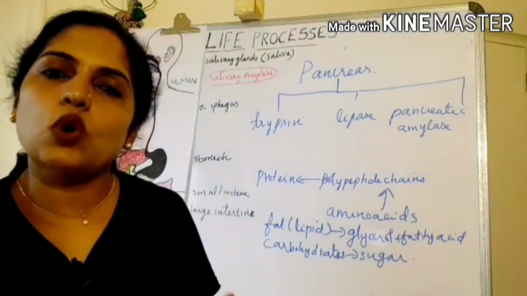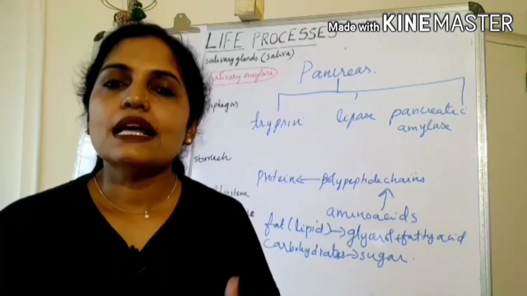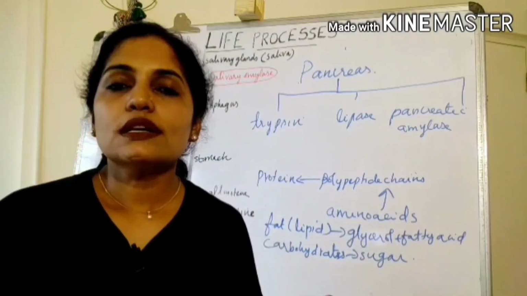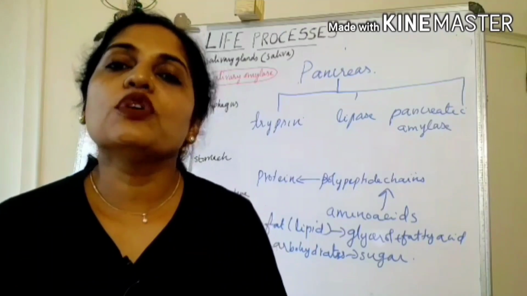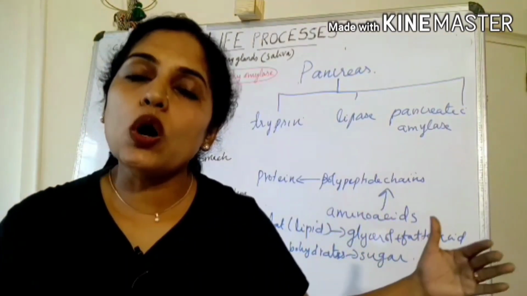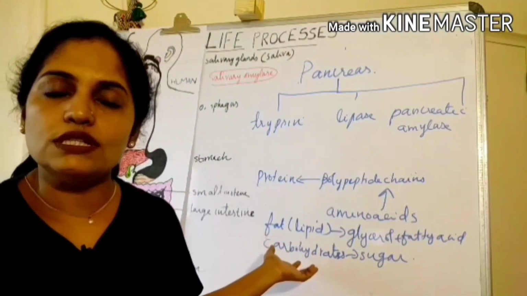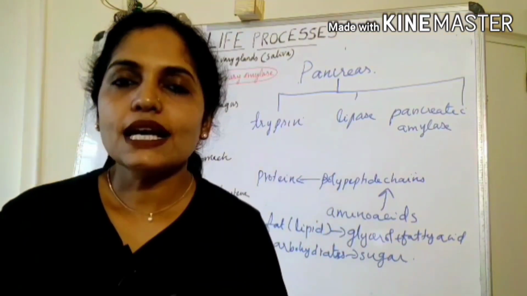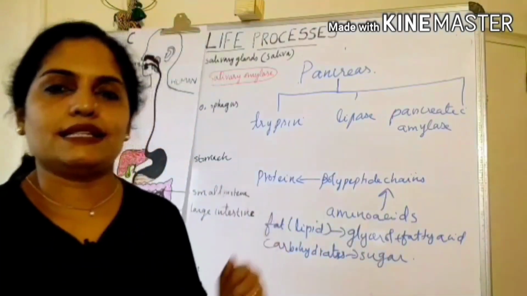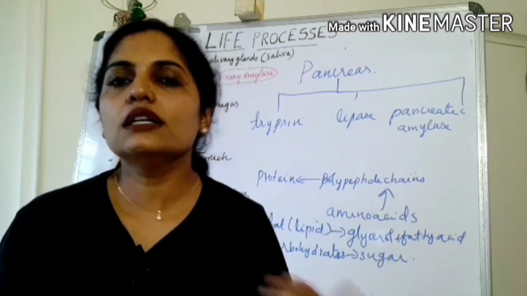Length of the small intestine is almost 6 meters. In the herbivorous animals, they eat grass. The grass contains cellulose. Cellulose takes a lot of time for digestion. So these herbivorous animals need a longer small intestine. But in the case of carnivores, the meat is easier to digest and they have a smaller small intestine. The length of the small intestine is lesser when compared to herbivores.